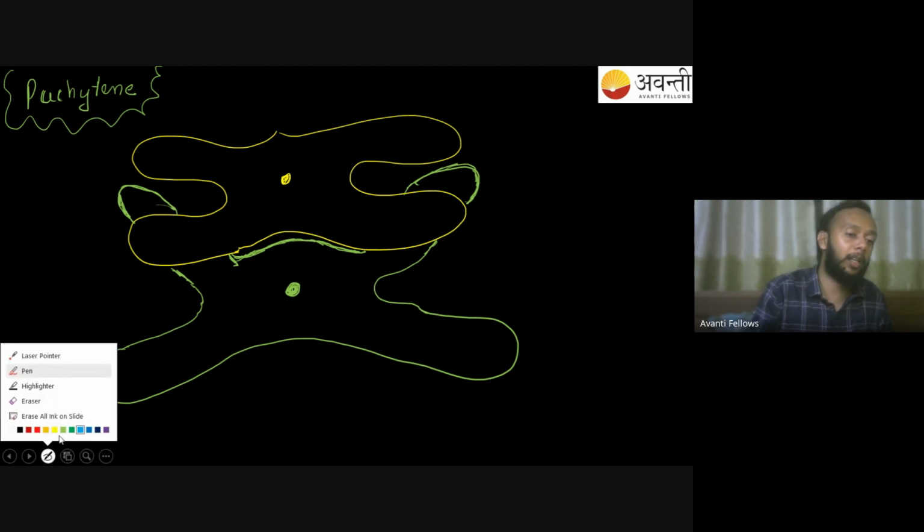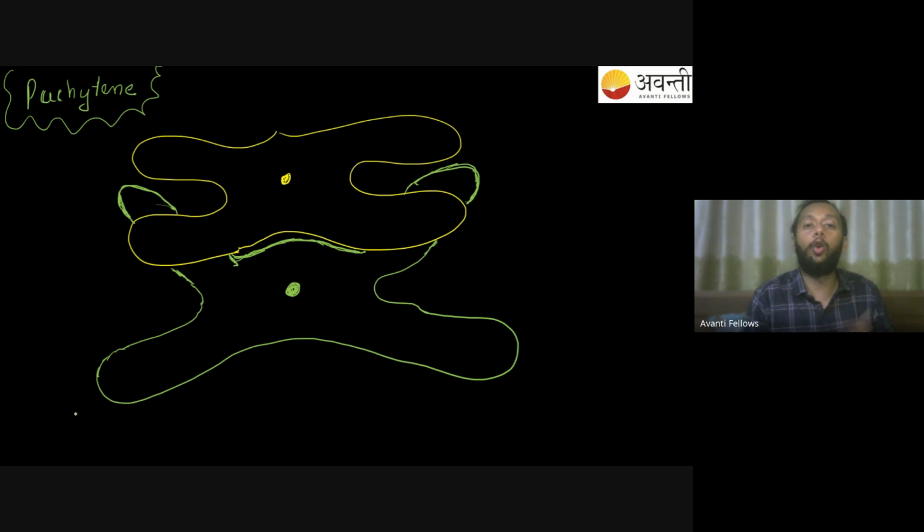So what will happen here now? A small amount of DNA from the green chromatid will get onto the yellow chromatid.